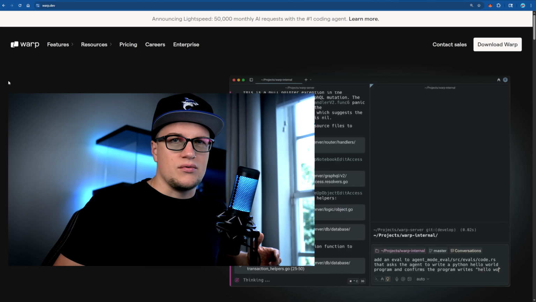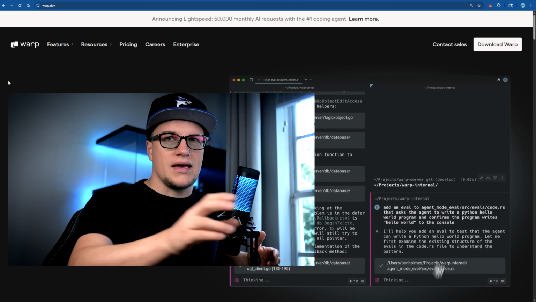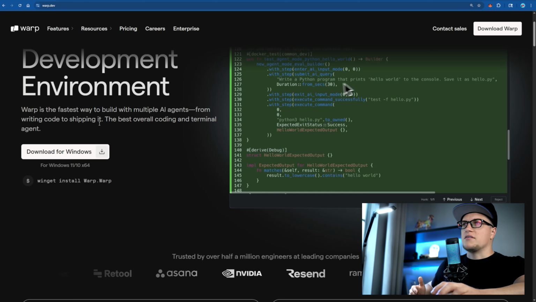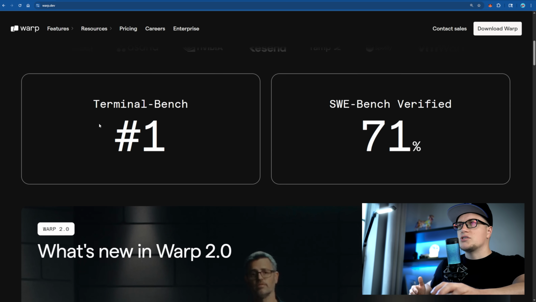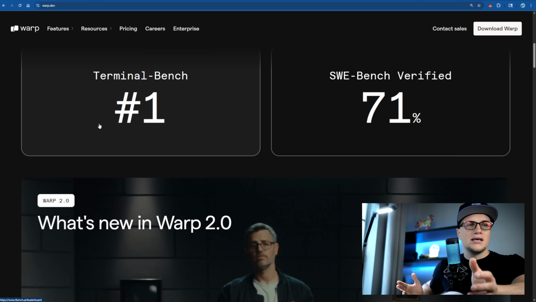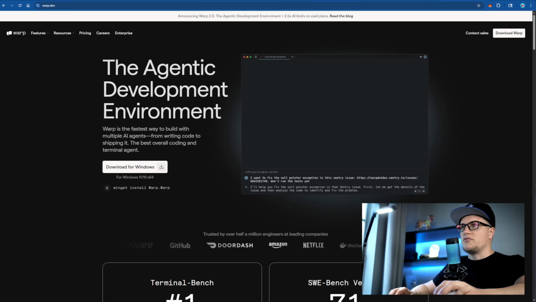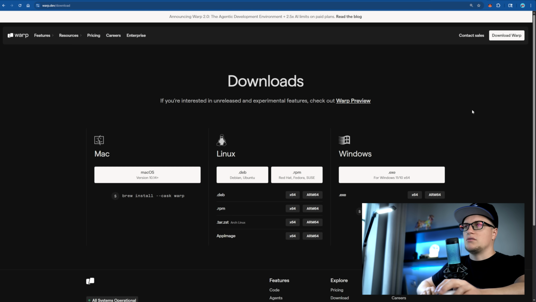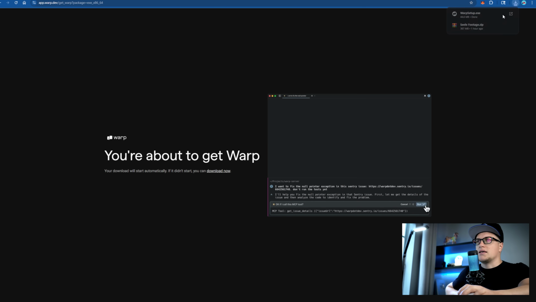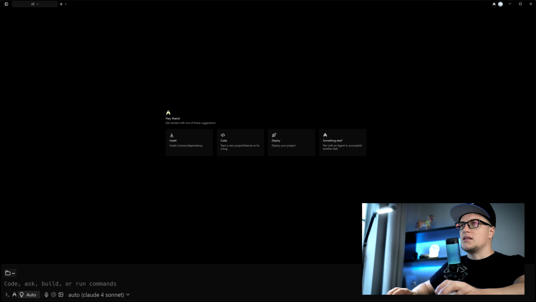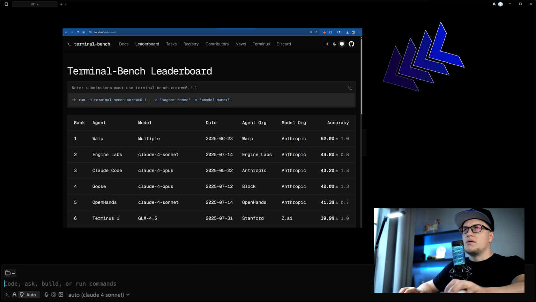And today, I'm going to show you what that looks like by setting up a full dev environment from scratch using just Warp and plain English prompts. So first I'm registering on Warp, downloading the app, and I can now use the tool. Super minimal, just one input field, clean and fast. I actually found Warp while browsing the Terminal-Bench leaderboard. It ranked above Claude Code and everything else, so naturally I had to try it.